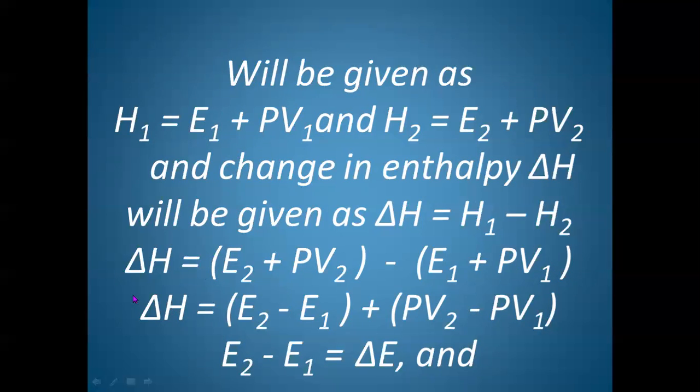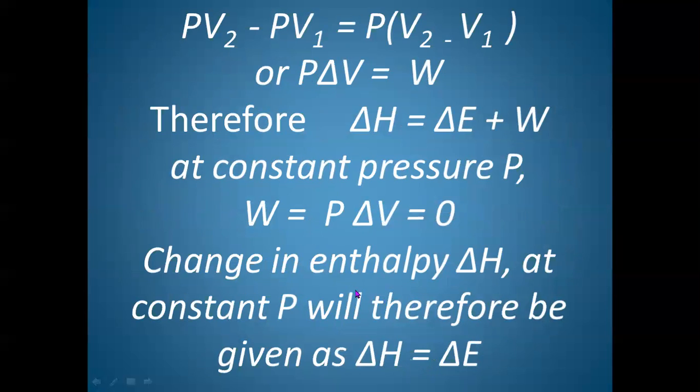Now if we expand this, it becomes E2 minus E1, which is equal to delta E, that is the change in internal energy, either an increase or a decrease, and the work PV2 minus PV1. So PV2 and PV1 are nothing but the work done by the system in the second state and first state.